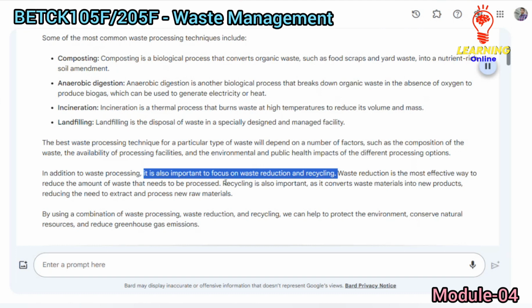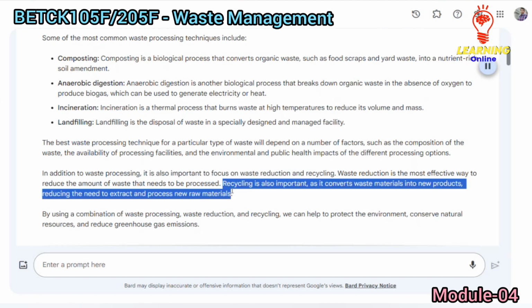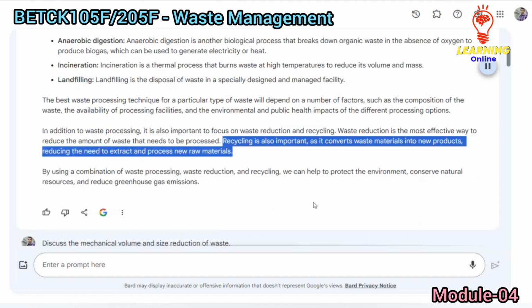Waste reduction is the most effective way to reduce the amount of waste that needs to be processed. Recycling is also important, as it converts waste materials into new products, reducing the need to extract and process new raw materials. By using a combination of waste processing, waste reduction, and recycling, we can help to protect the environment, conserve natural resources, and reduce greenhouse gas emissions.